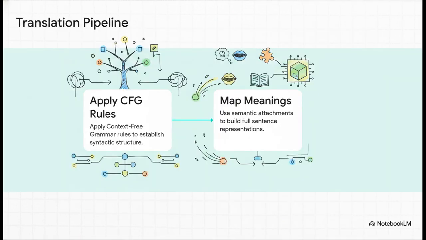So here is that exact mechanism broken down into actionable steps. Step 1. The system applies context-free grammar, or CFG rules, to map out the syntax tree of the sentence. Then comes the really clever part in Step 2. Each of those syntax rules is paired with what is called a semantic attachment. These attachments take those individual pieces of meaning and formally map them into full sentence representations. It's basically a highly structured step-by-step pipeline, taking us straight from human grammar right into machine logic.